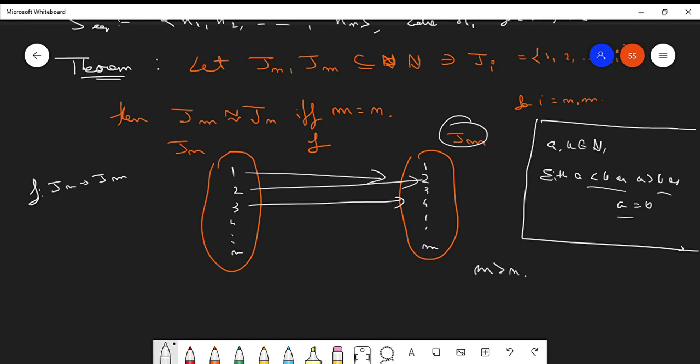Which will have no pre-image in Jn, and if it has no pre-image in Jn, then we cannot define an inverse function from Jm to Jn. Therefore bijection is not possible, and the converse is also true. If we define a function from Jm to Jn where m is less than n, then we cannot map an inverse function from Jn to Jm because some elements of Jn will not have a pre-image in Jm. Got it? Clear? So the only condition for a bijection between these sets is m equals n. Okay.